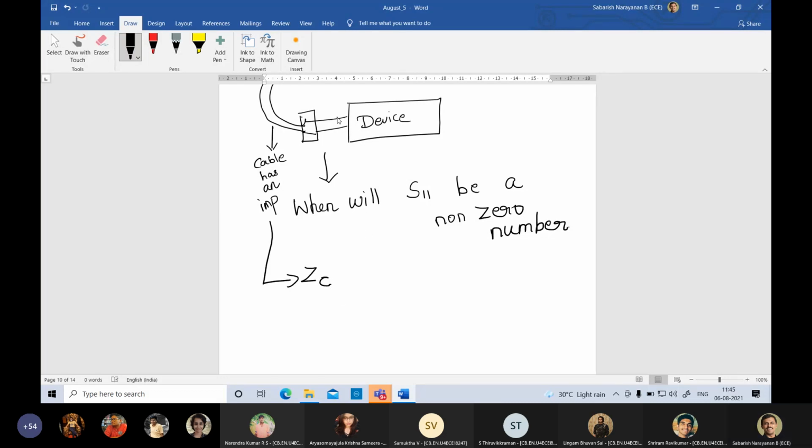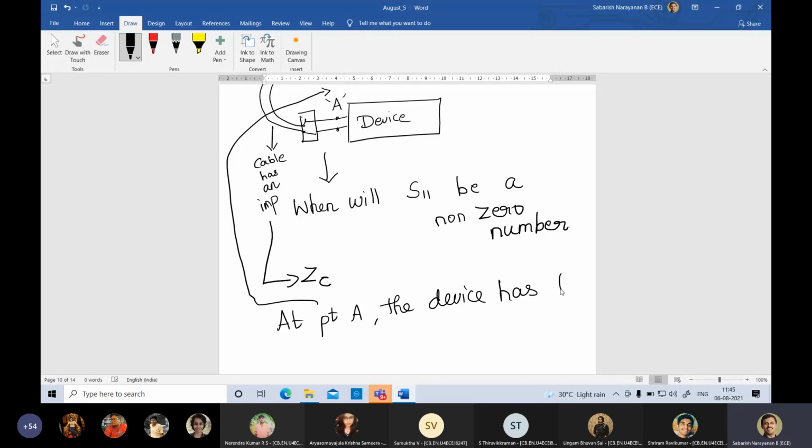This is the device, at point A. The device has been designed for a V by I ratio.